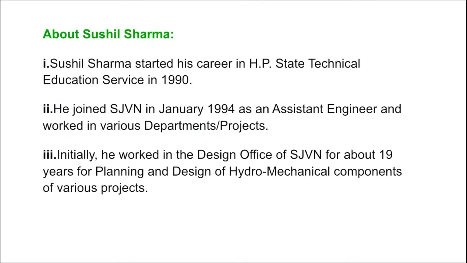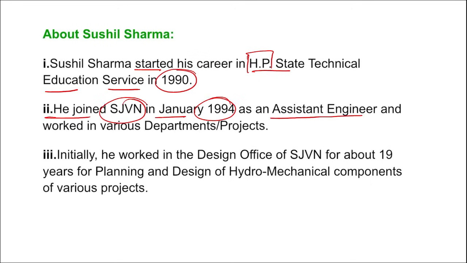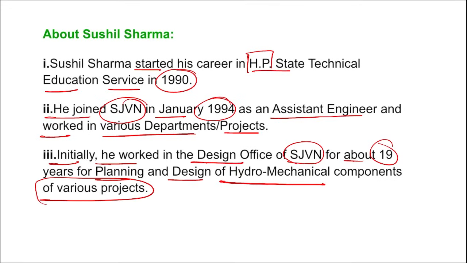Sushil Sharma. If we talk about Sushil Sharma, he started his career in HP State Technical Education Service in 1990. He joined SJVN in Jan 1994 as an assistant engineer and worked in various departments and projects. Initially, he worked in the design office of SJVN for about 19 years for planning and design of hydromechanical components of various projects. Right, if we talk about SJVN, it is Satluj Jal Vidyut Nigam Limited. Right, this is a mini Ratna CPSE that comes under the Ministry of Power. Where is the headquarter of SJVN? It is in Shimla, Himachal Pradesh. Correct, and this is a joint venture of the Government of India and the Government of Himachal Pradesh.